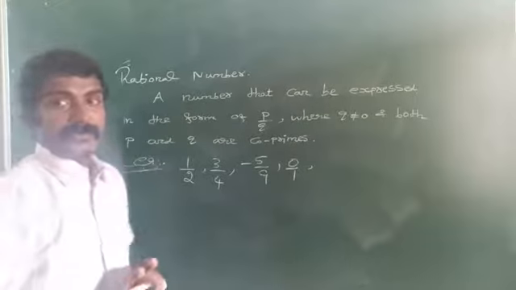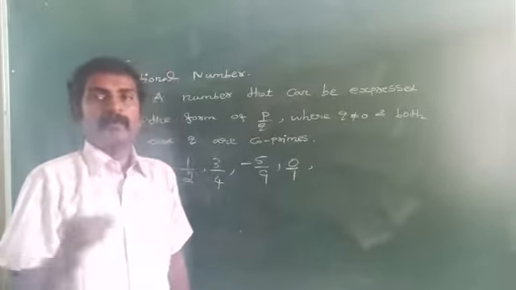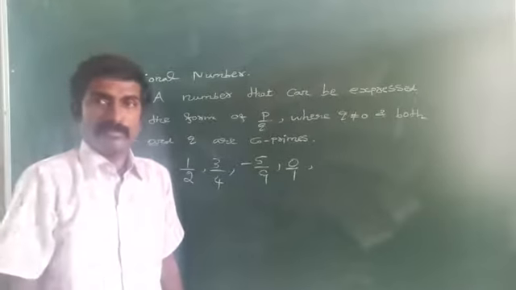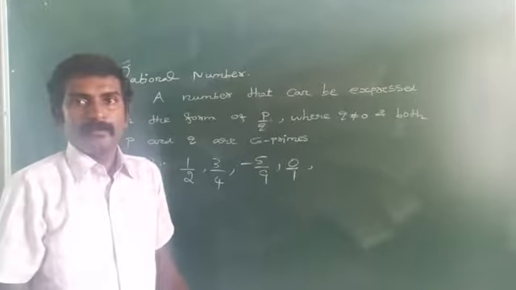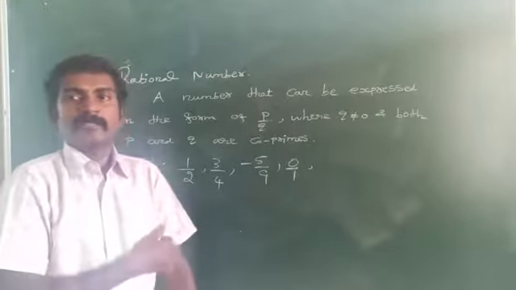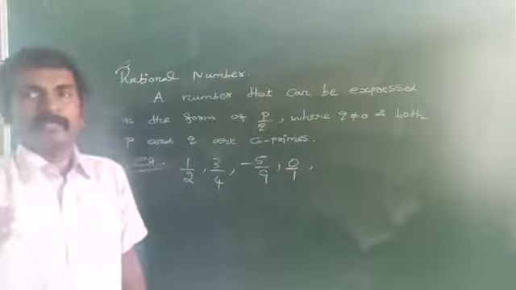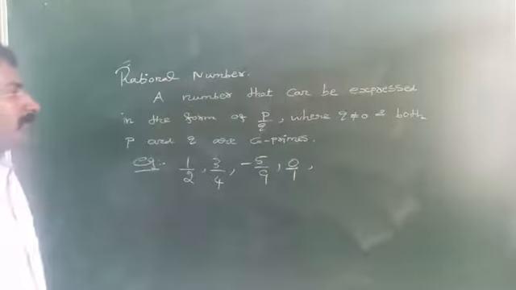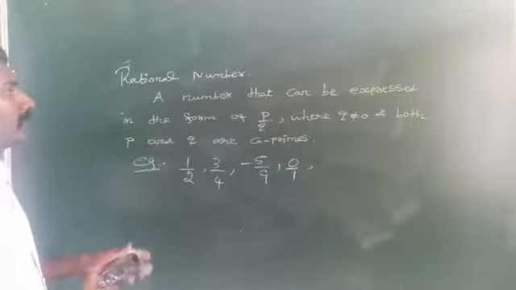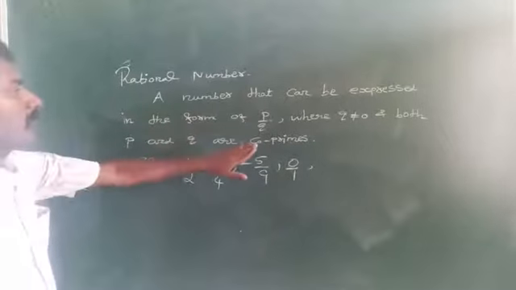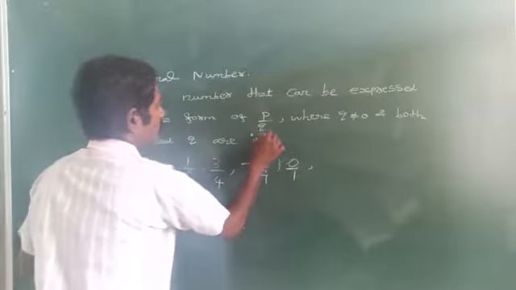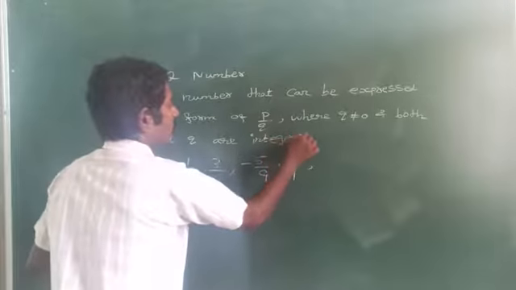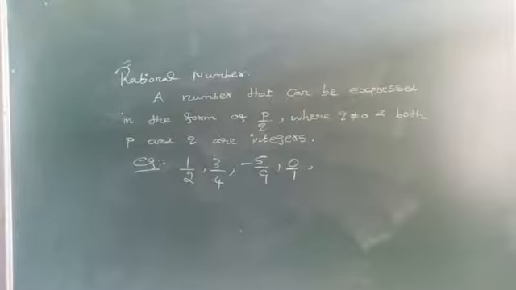Please remember, every natural number is a rational, every whole number is a rational, every integer is a rational. But the converse is not true. Every rational number is not a natural number, every rational number is not a whole number, every rational number is not an integer. Are you getting here? Yes. A number that can be expressed in the form of p/q where q is not equal to 0, both p and q are integers. Both p and q are what? Integers.